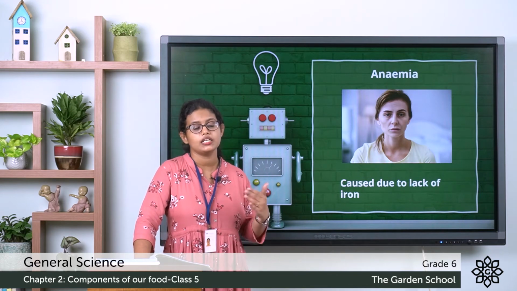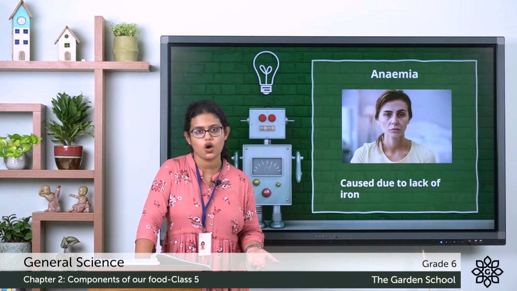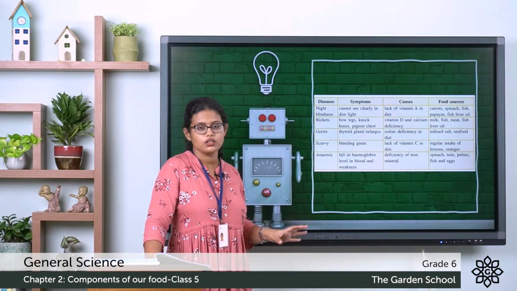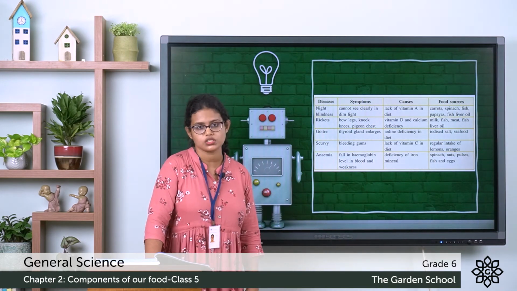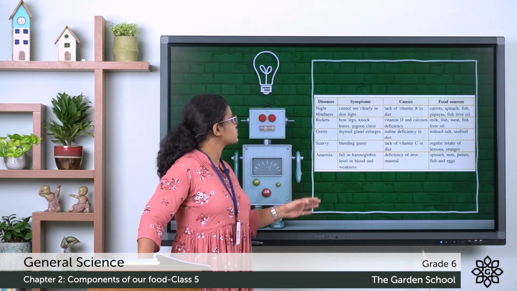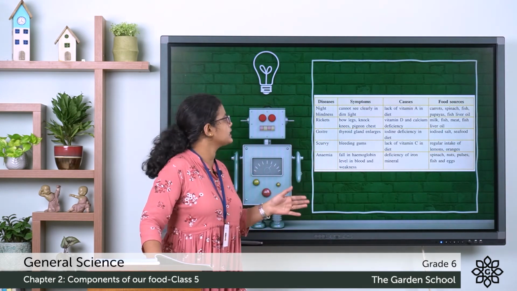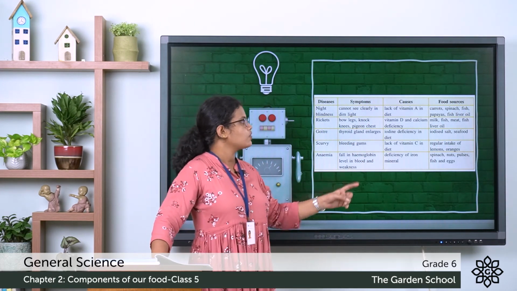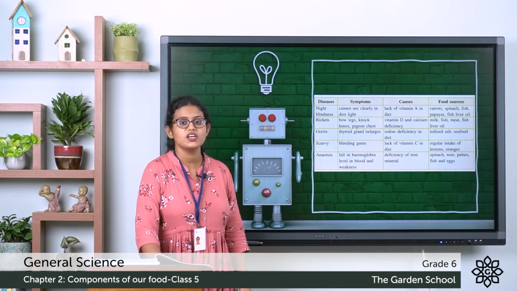So these are the deficiency diseases. Diseases that are caused by the deficiency of vitamins and minerals. Now here you can see a table showing the different diseases, their symptoms, causes and food sources. So let's have a look. The first one is night blindness. The symptom, cannot see clearly in the dim light, causes lack of vitamin A in the diet. Food sources, carrot, spinach, fish, papayas, fish liver oil.